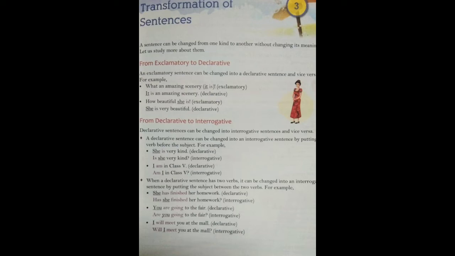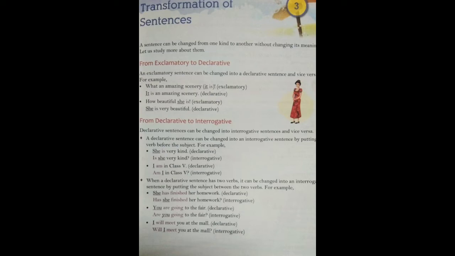Another example I am giving you. What a magnificent building the Taj Mahal is. This is an exclamatory sentence. Now let us just convert it into a declarative sentence. So it will be the Taj Mahal is a magnificent building. So many such examples you can do by yourself as well.